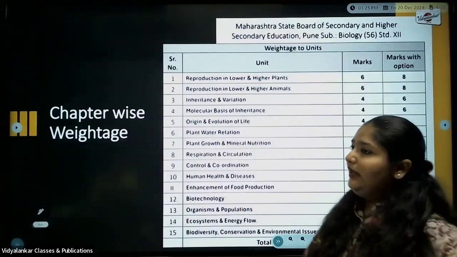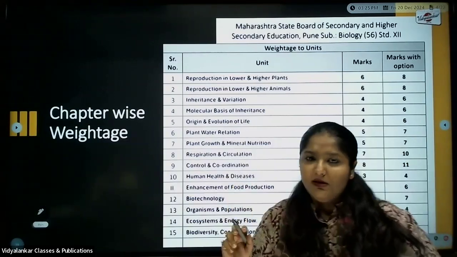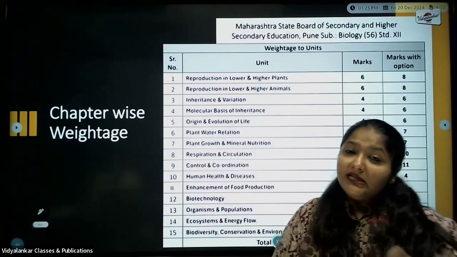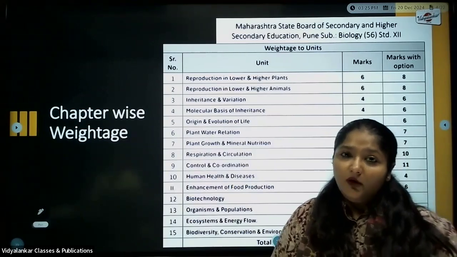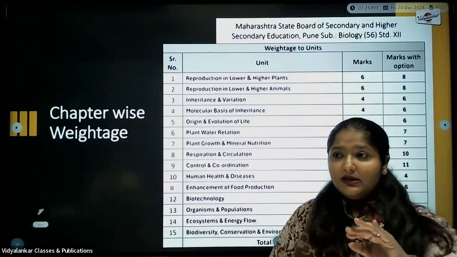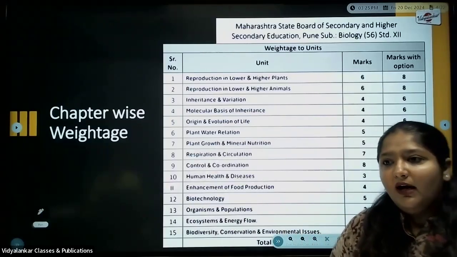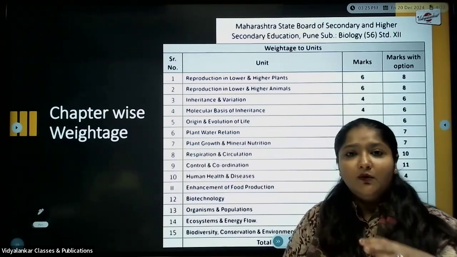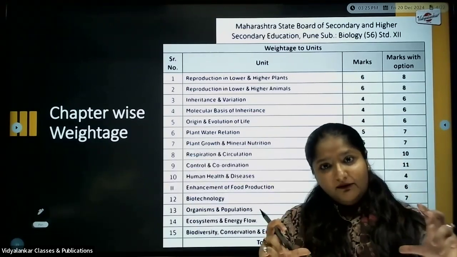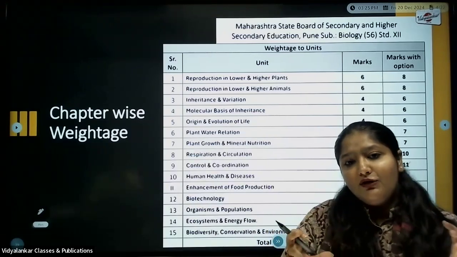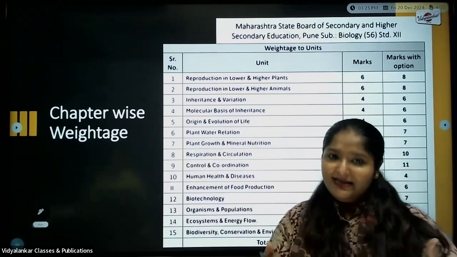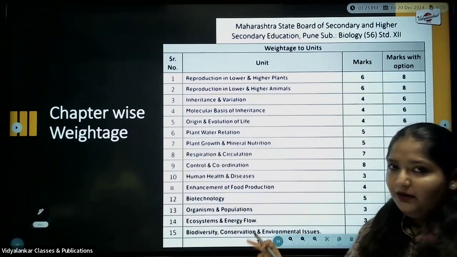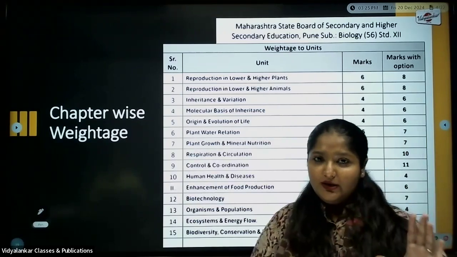One thing I just want to highlight here with respect to the plant growth and mineral nutrition, the plant chapters, you have list of hormones out here. See to it that you cover up those list of hormones. Don't just leave those hormones. You have ethylene. Next, you have the cytokinin one. See to it that you prepare a chart for it, wherein that chart will be beneficial for you to memorize the answer.